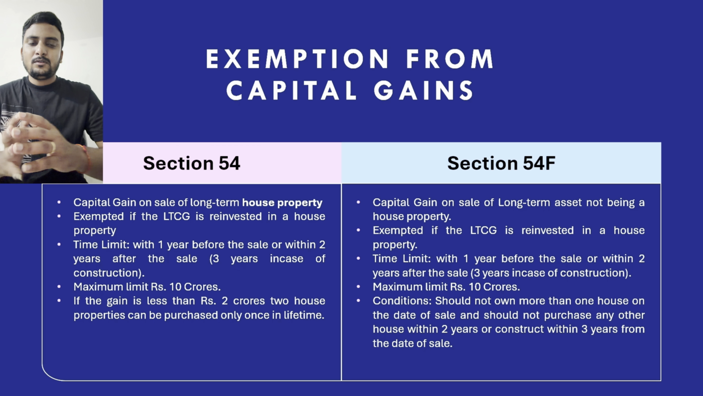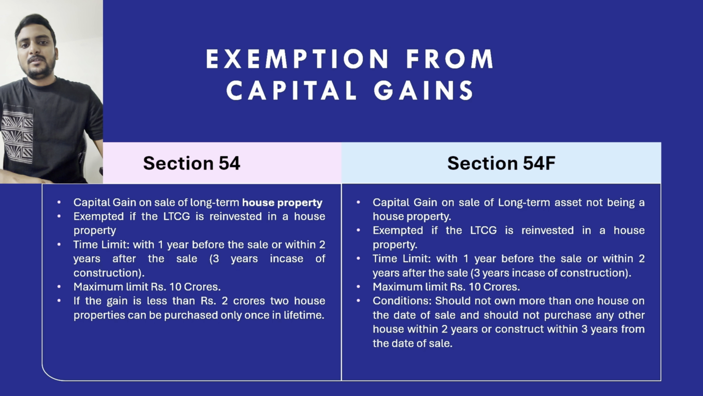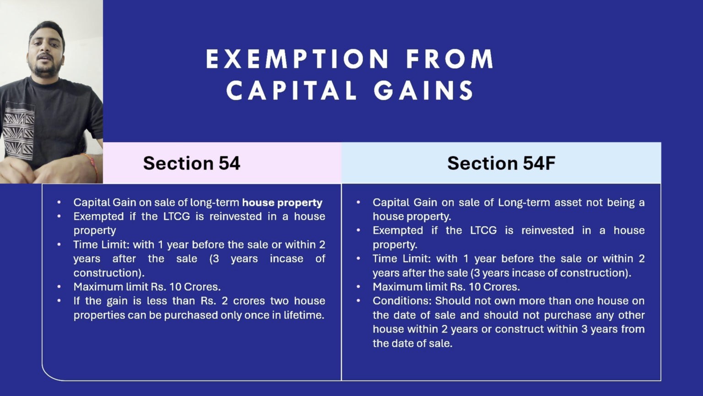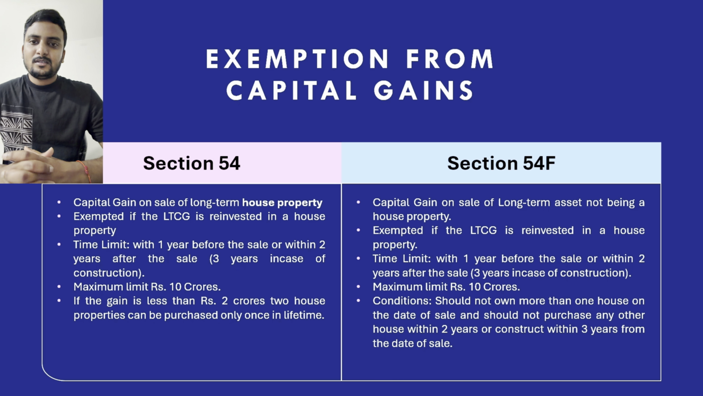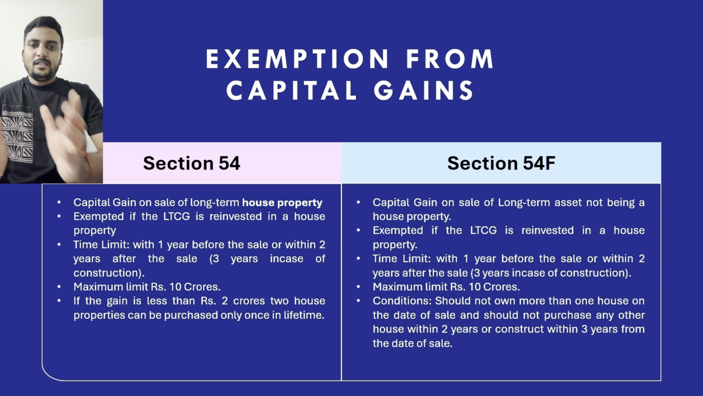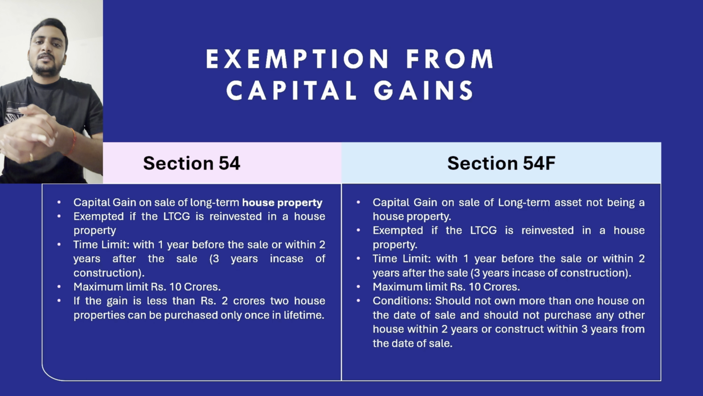Here also you get the exemption only if you reinvest that amount into a house property, and the time limit is the same as per section 54. So you should complete the purchase within 2 years or complete the construction within 3 years. The maximum exemption which you can avail in this section is also rupees 10 crores. However, there is a condition which is linked to section 54F.